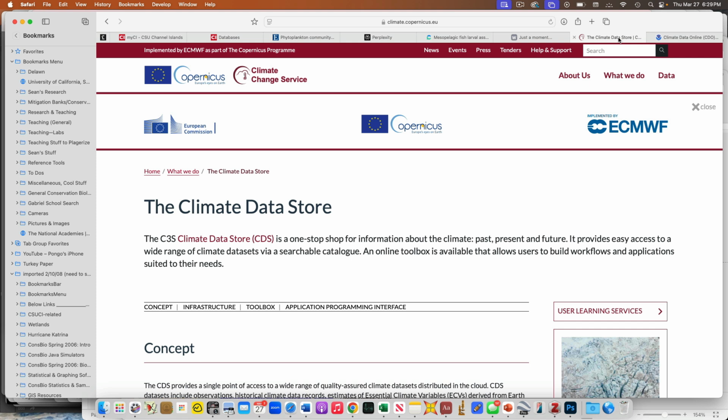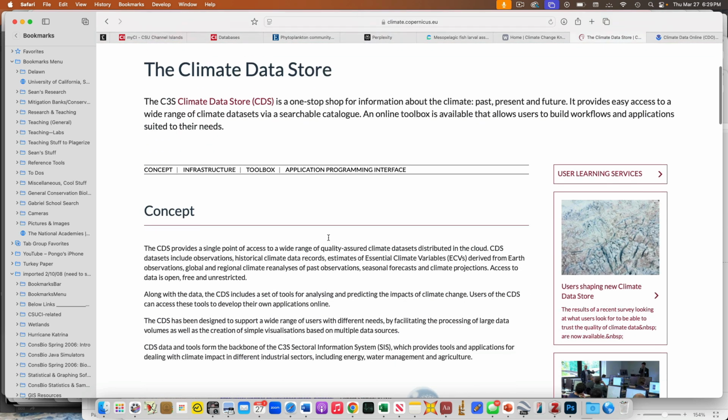So in this case, all I searched for was climate change data. This one is from a European Union site. This is an example of a website that's aggregating other data sets. This is a place where people have pulled stuff together. Now some of this will be super relevant, some of it will be totally irrelevant, right? Some of it's not going to be in the format you want, not the topic you want, but it's going to pull stuff together.